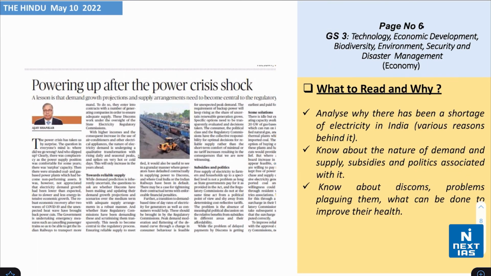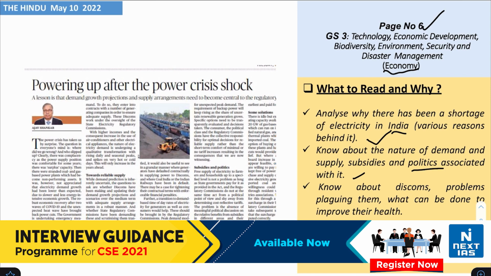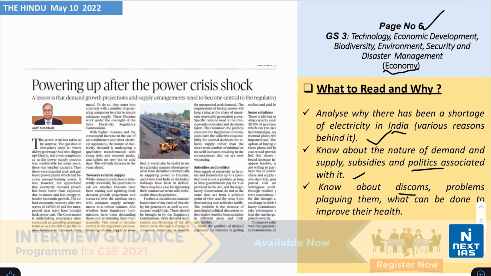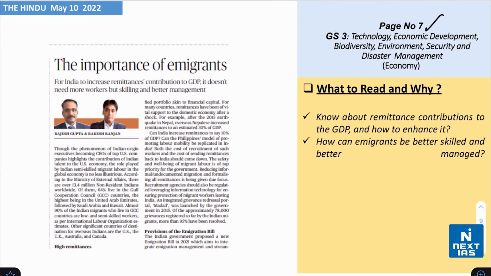Take a look on page number 6 from the topic of economy. The headline says that powering up after the power crisis shock. You need to analyze why there has been a shortage of electricity in India, various reasons behind the power crisis. Understand and know about the nature of demand and supply, subsidies, and politics associated with the same. You also need to know about the DISCOMs, the problems plaguing them, and what can be done to improve their health.